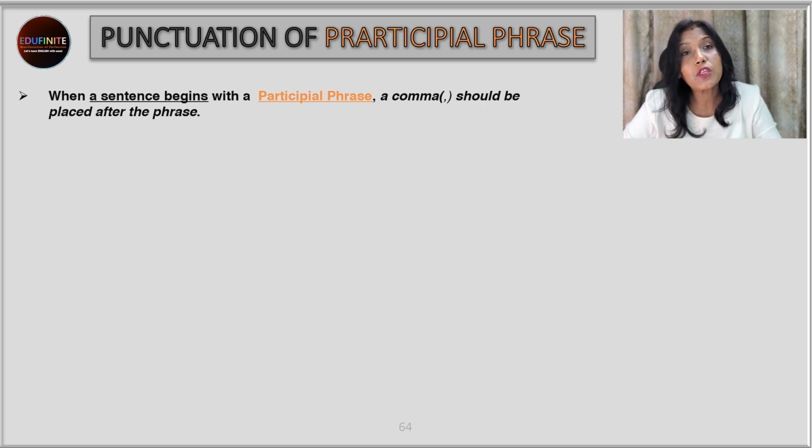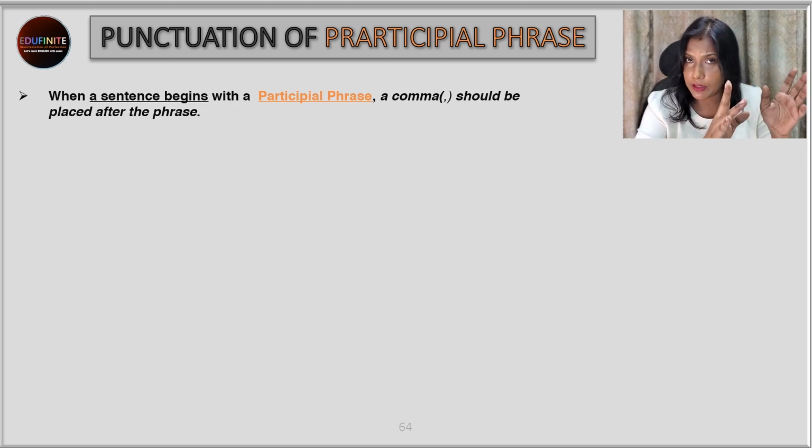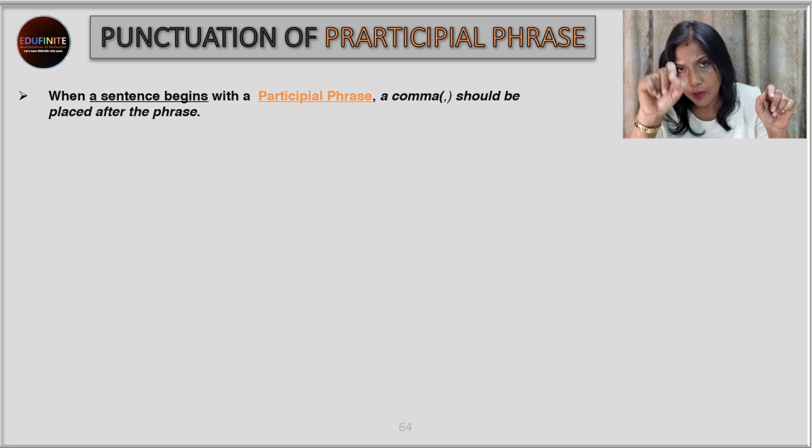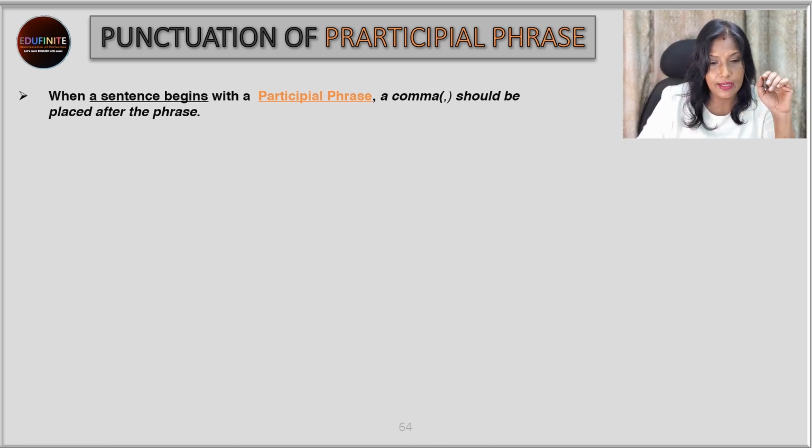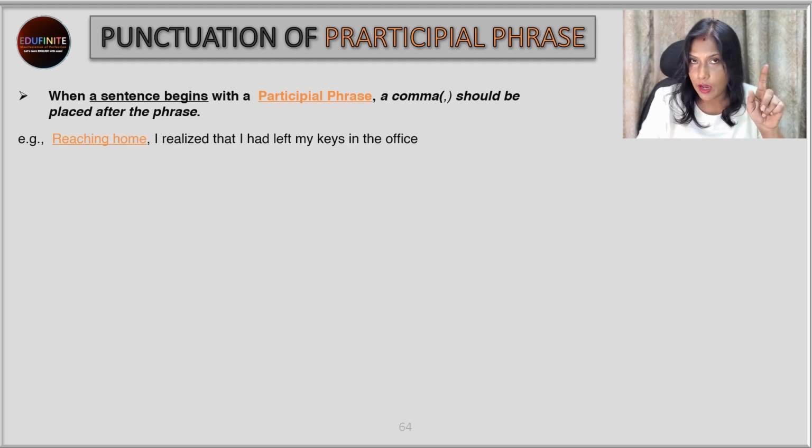Well, now we'll see how we punctuate, or the punctuation of participle phrases. When a sentence begins with a participle phrase, a comma should be placed after the phrase. So when a sentence starts with a participle phrase, you write the participle phrase, put a comma, and then write the rest of the sentence. For example, "Reaching home," so this is the participle phrase, put a comma after it, "I realized that I had left my keys in the office."